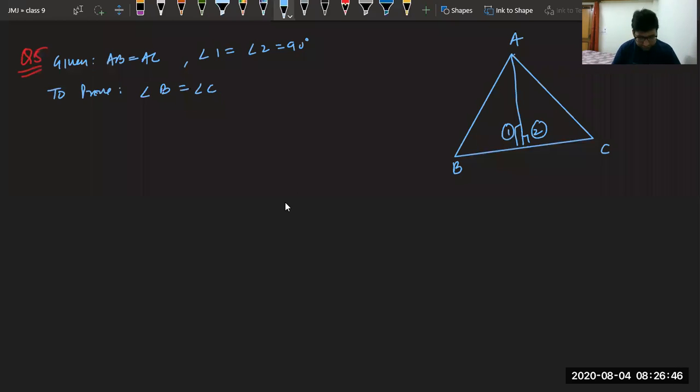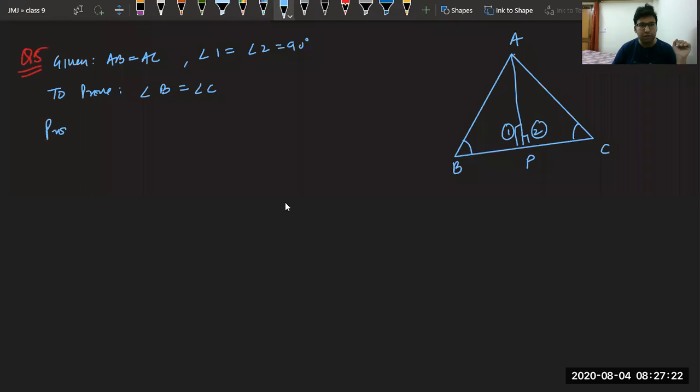Now all of you must be saying that, sir, it is an isosceles triangle. We can say angles opposite to AB and AC are also equal, but we cannot use that. We have to prove it using congruency. First of all, angle B and angle C are coming in which triangles? Can you please help me? No, Ayush, not in ABC. They have to be in different triangles. If you want to prove them by congruency, yes, Bhavya, ABP and ACP.